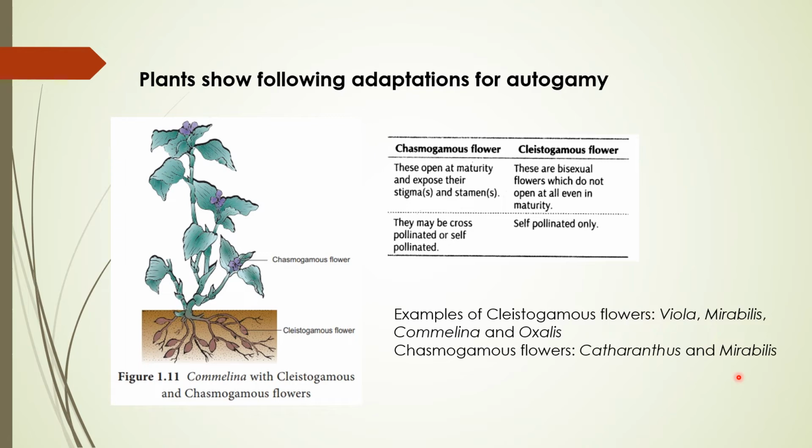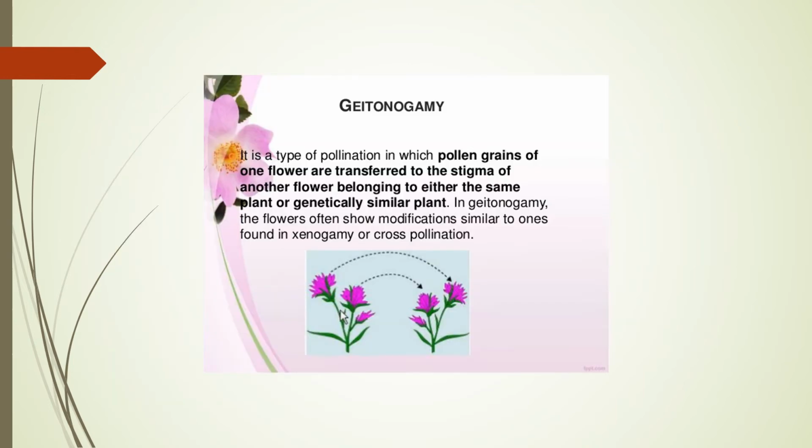Now you can see in this also, Mirabilis has both kinds of flowers, that is chasmogamous and cleistogamous flowers. So this is the adaptation for self pollination in plants. Another type of self pollination category is known as geitonogamy. What geitonogamy is, we will discuss in the coming slide. So another type of self pollination, in which the adaptation is geitonogamy.